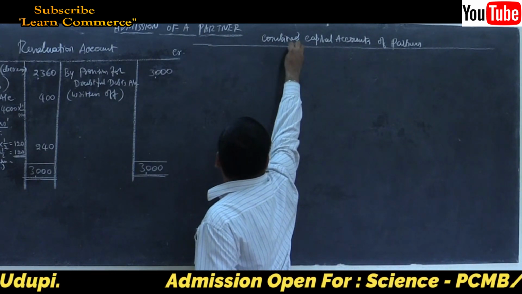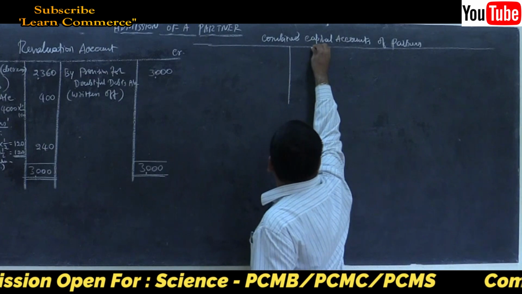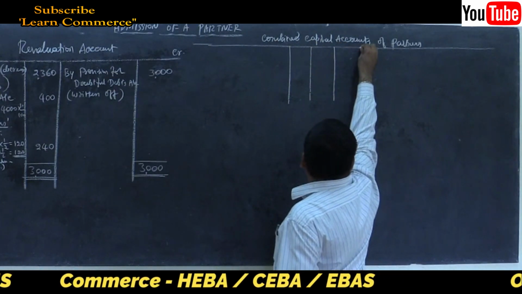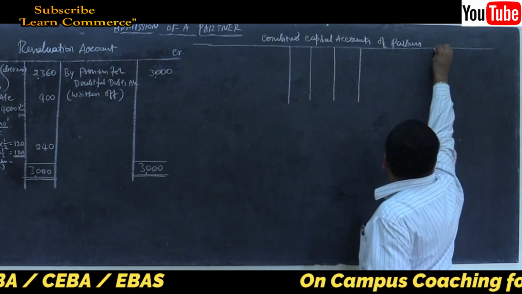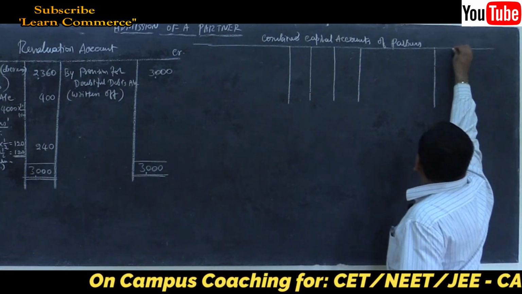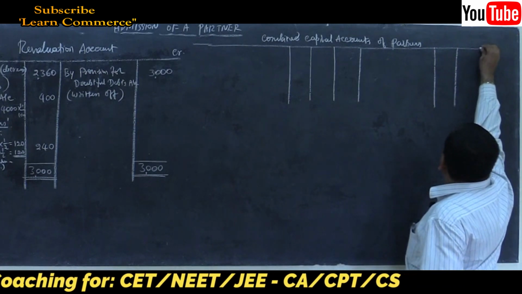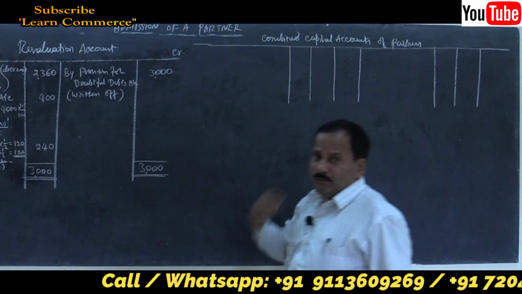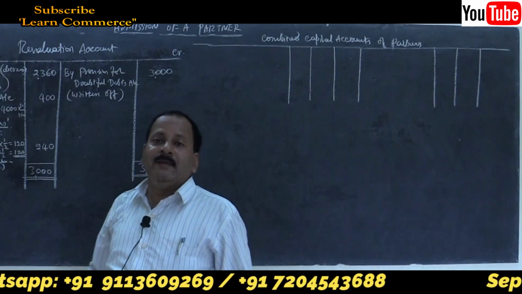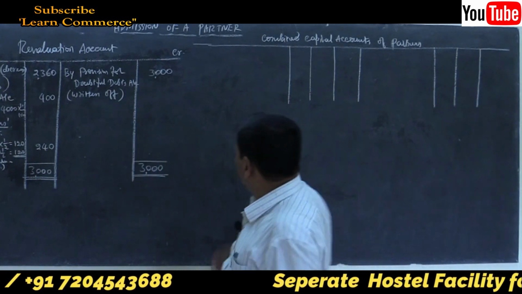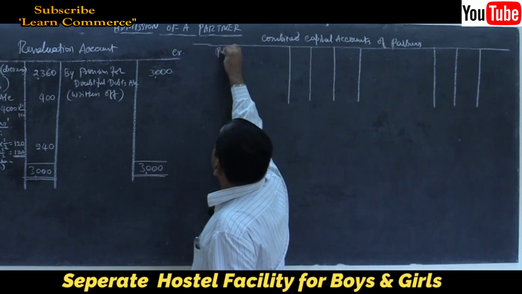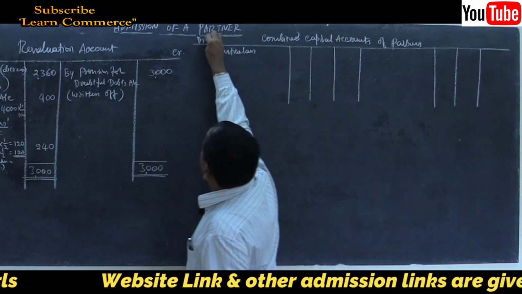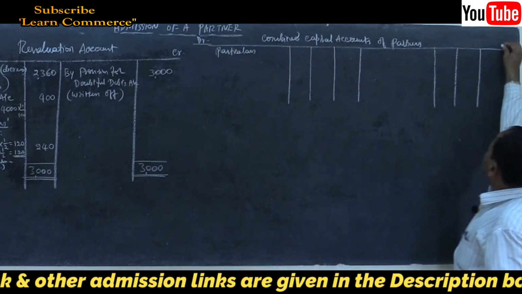Yes, 3 columns each on both the sides. I will write in short form. Don't use short forms. Write full names of the partners in exam. So your particulars: debit, credit. Write debit, credit.